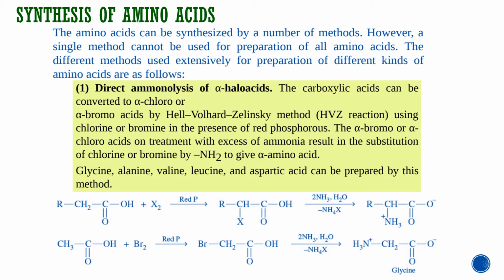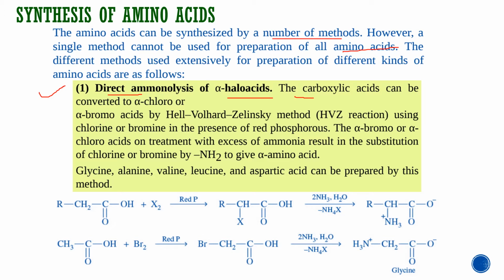Let us see the synthesis of amino acids. The amino acids can be synthesized by a number of methods. However, a single method cannot be used for preparation of all amino acids. The different methods used extensively for preparation of different kinds of amino acids are as follows. First and important method is direct ammonolysis of alpha halo acids. Here alpha halo acid is used.